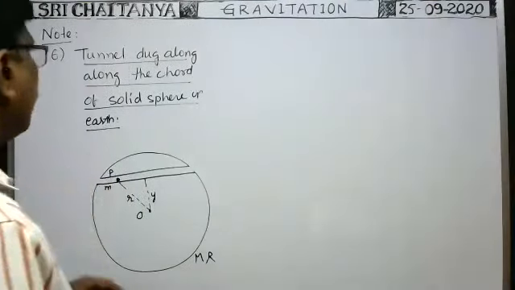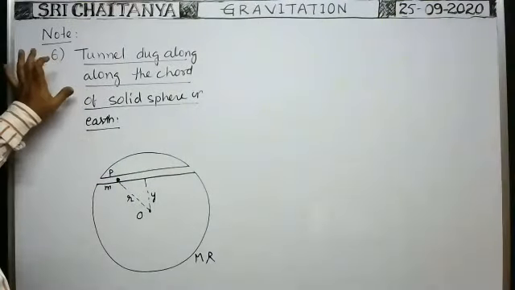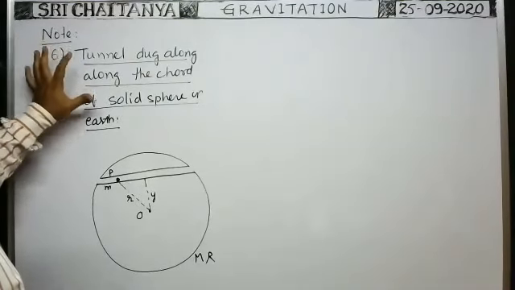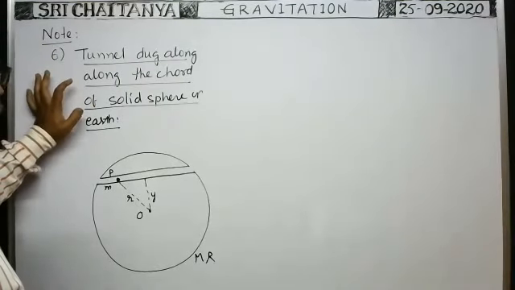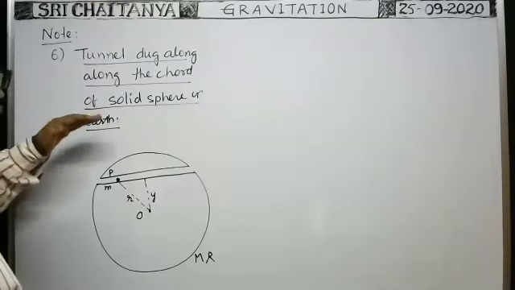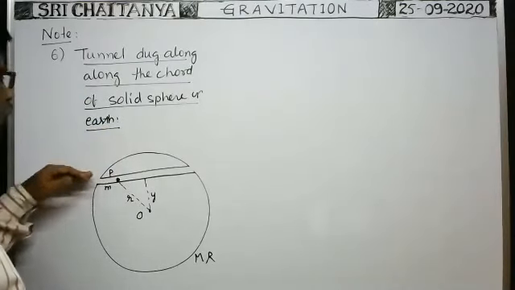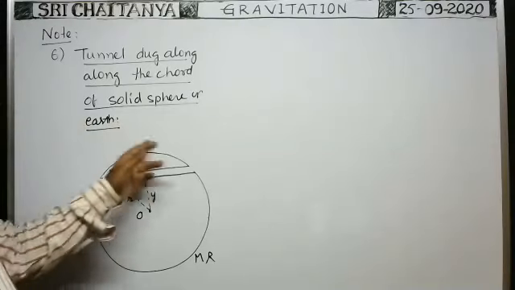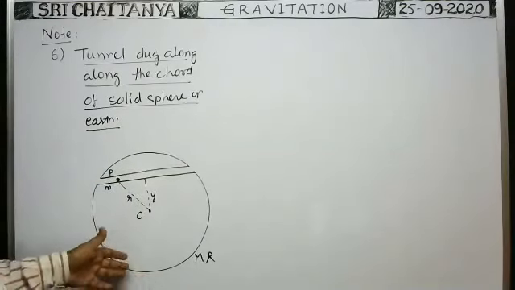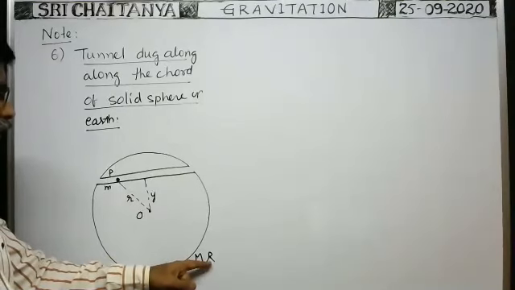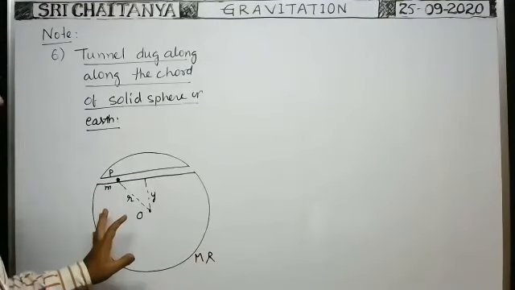Okay. Here, another note point: a tunnel is dug along the chord of a solid sphere or earth. We have to discuss what is the nature of motion of the particle when the particle is dropped in the tunnel. Suppose this is the earth or any solid sphere having mass M and radius capital R, having uniform mass density, uniform volume density.